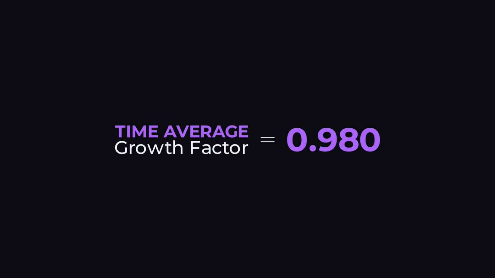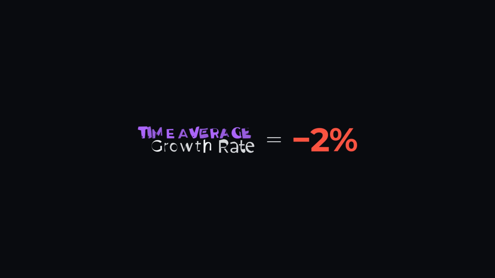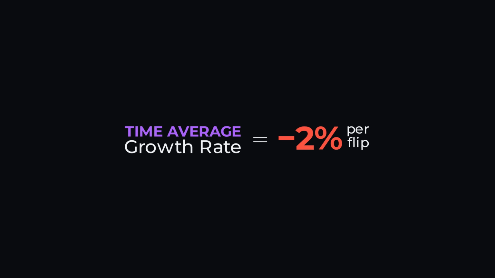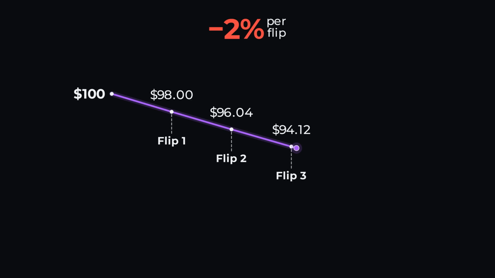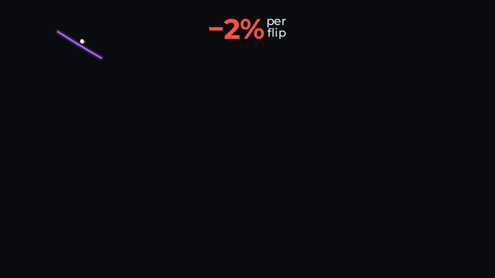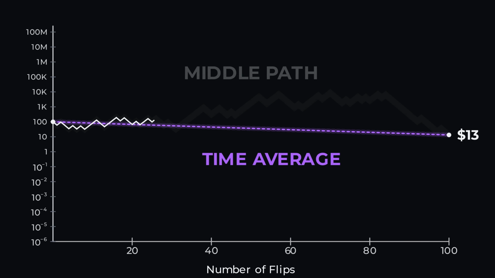That means each flip multiplies your wealth by 0.98, or expressed as a return, minus 2% per flip. Start with $100 and compound that loss through time. After 100 flips, you end up at around $13. That is the time average. It does not tell us the exact sequence you will experience, but it tells us the compound growth rate faced by a player who has to live through one sequence of outcomes.